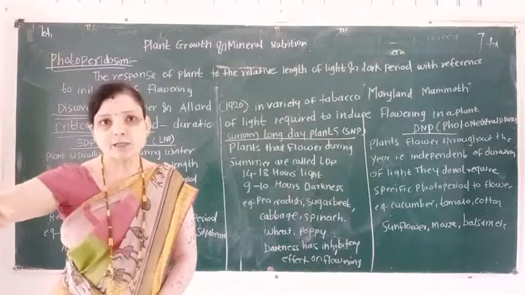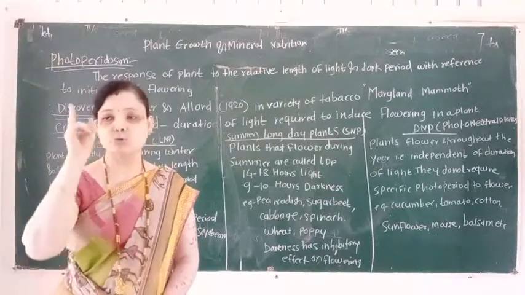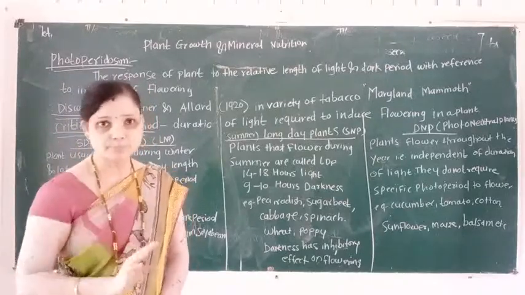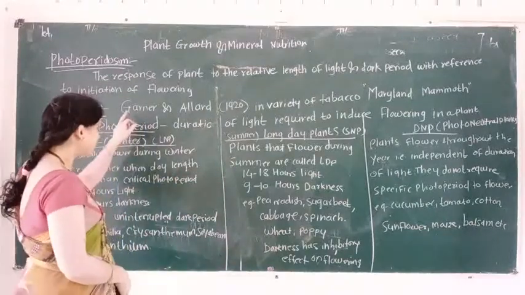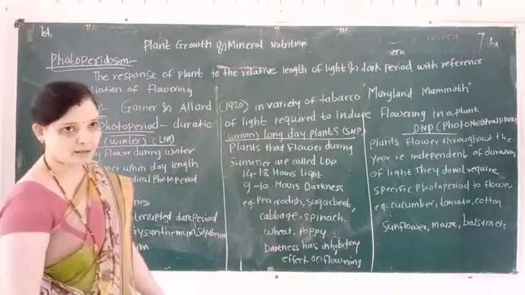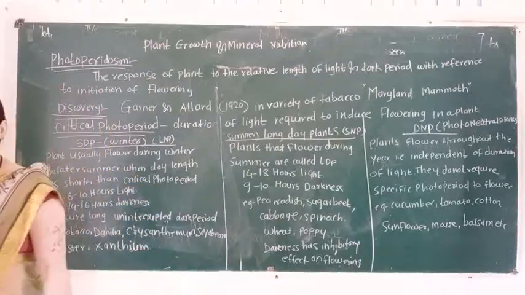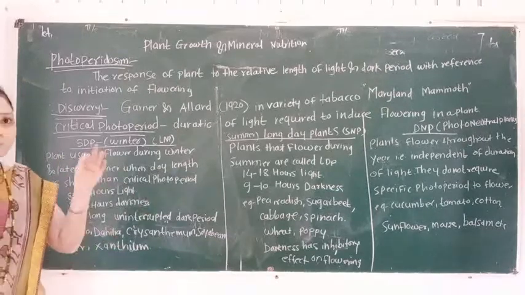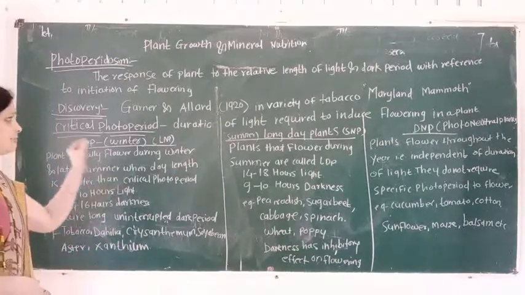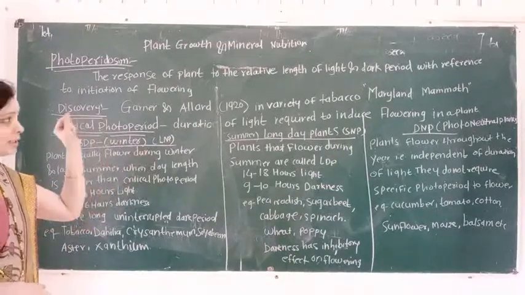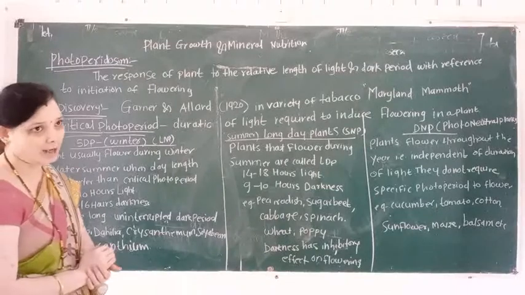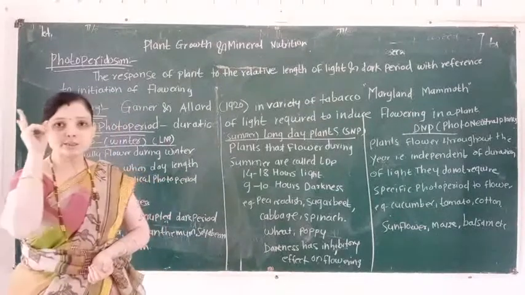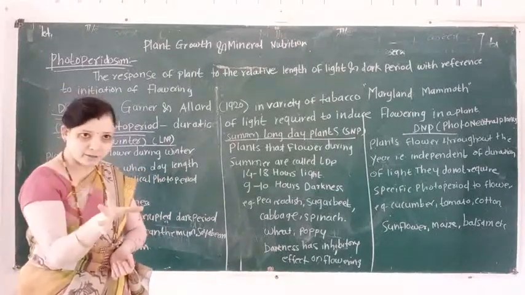The term photoperiodism was discovered by two American breeders, Garner and Allard, in 1920.